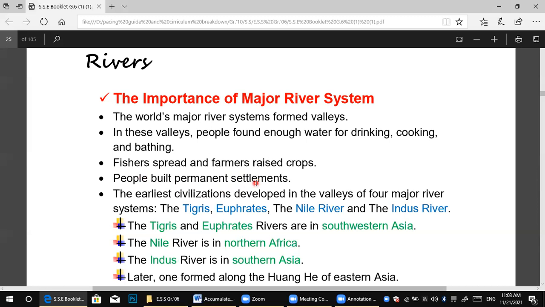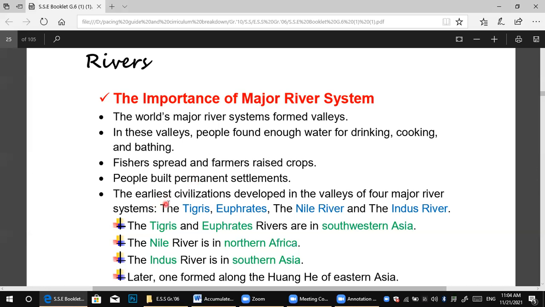That means the people built long-lived homes, so they can live there. Okay, they can settle here because they have enough water. You can cook, you can bathe, everything. So the people at this time built permanent settlements.